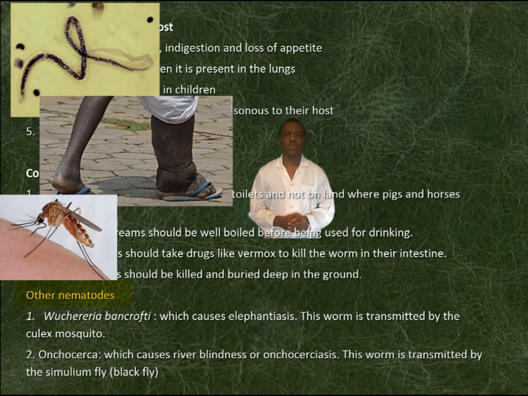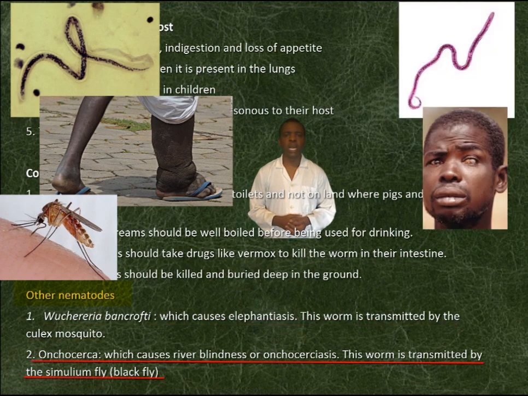Other nematodes. 1. Wuchereria bancrofti, which causes elephantiasis. This worm is transmitted by the Culex mosquito. 2. Onchocerca, which causes river blindness or onchocerciasis. This worm is transmitted by the Simulium fly or black fly.